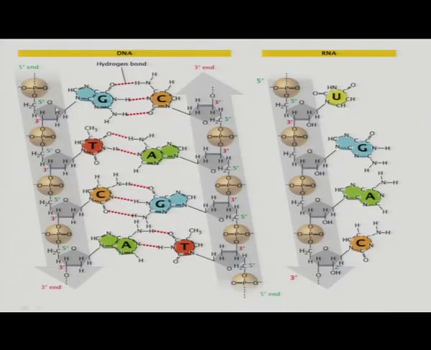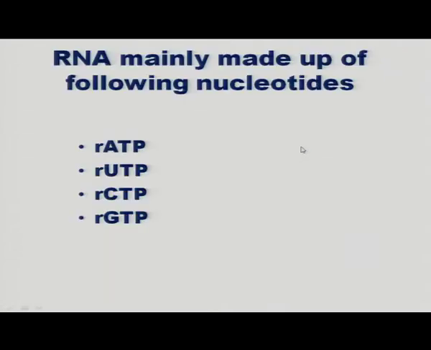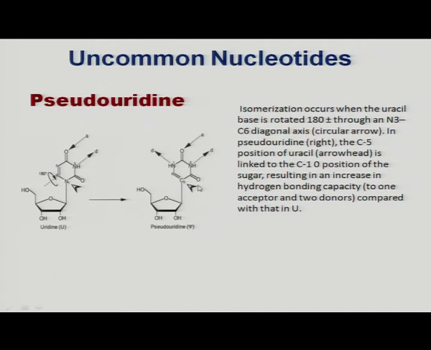If we talk about sugar, in DNA there is deoxyribose sugar and in RNA there is ribose sugar, which I explained in my last slides. The difference between deoxyribose sugar and ribose sugar is at the second carbon. In DNA there is deficiency of one oxygen, that is why this particular sugar is called deoxyribose sugar, and in case of RNA there is a hydroxyl group, an OH group, that is why this particular sugar is called ribose sugar, and they are pentose sugars.